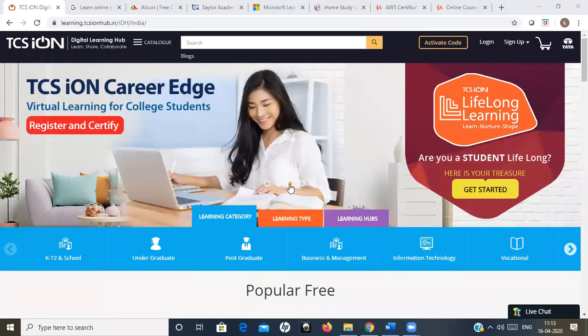You can log in with a new mail ID, and this is a 15-day course. In these 15 days, for each day they have one module for you, and you have to complete that module. At the end of the module, you will have one assessment test with 10 questions. Out of that 10, 4 is the pass mark. So that is very easy. If you listen to those videos, 100% you can clear all those assessment exams.